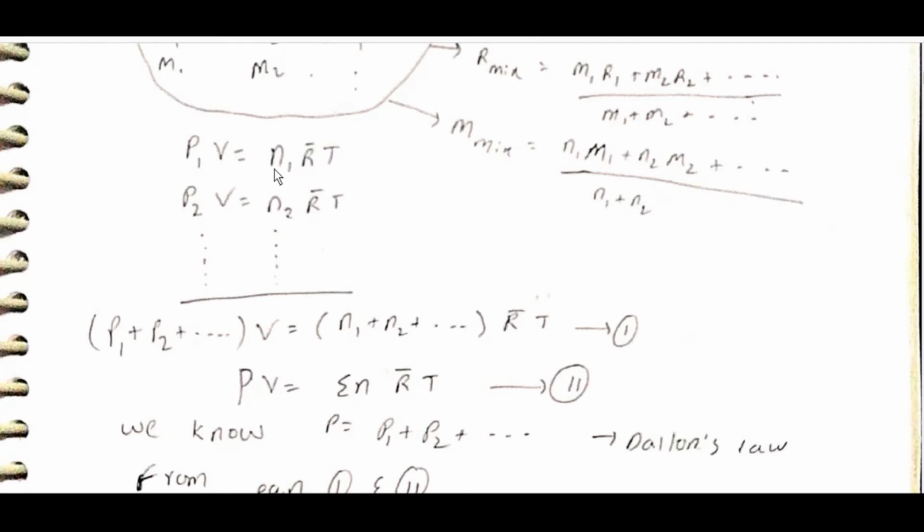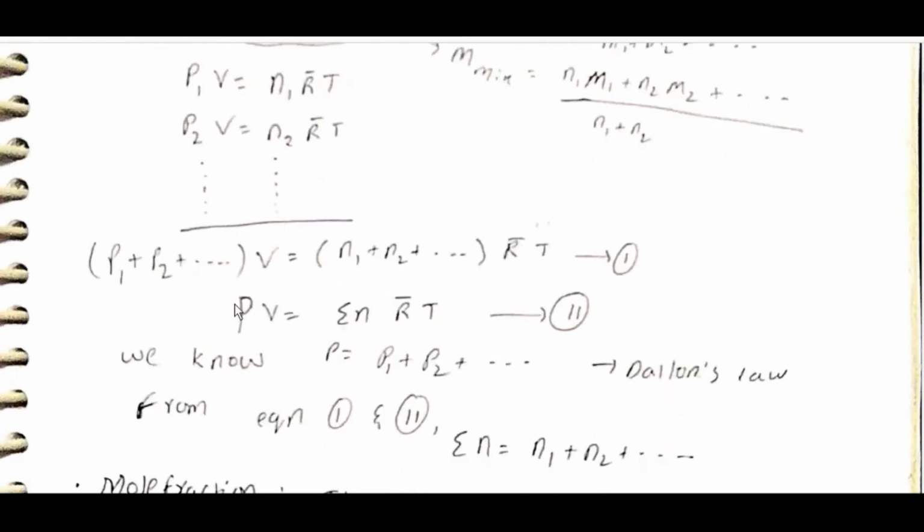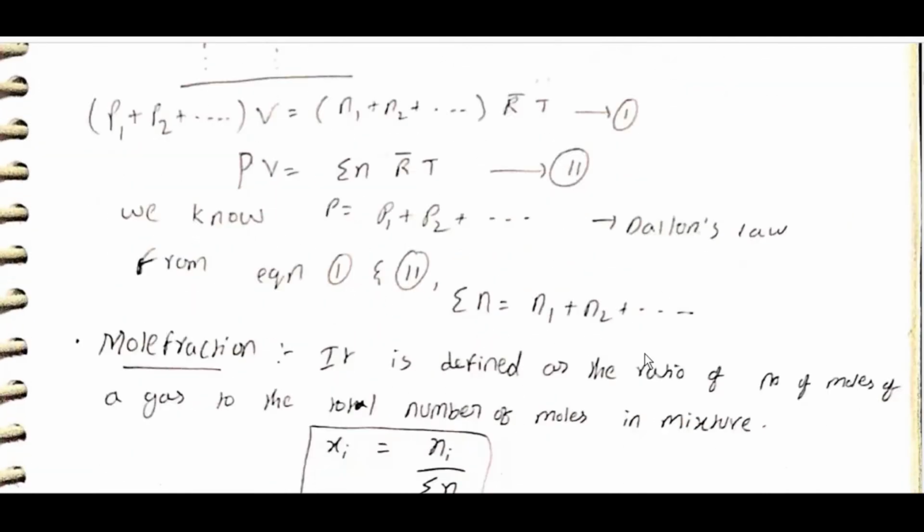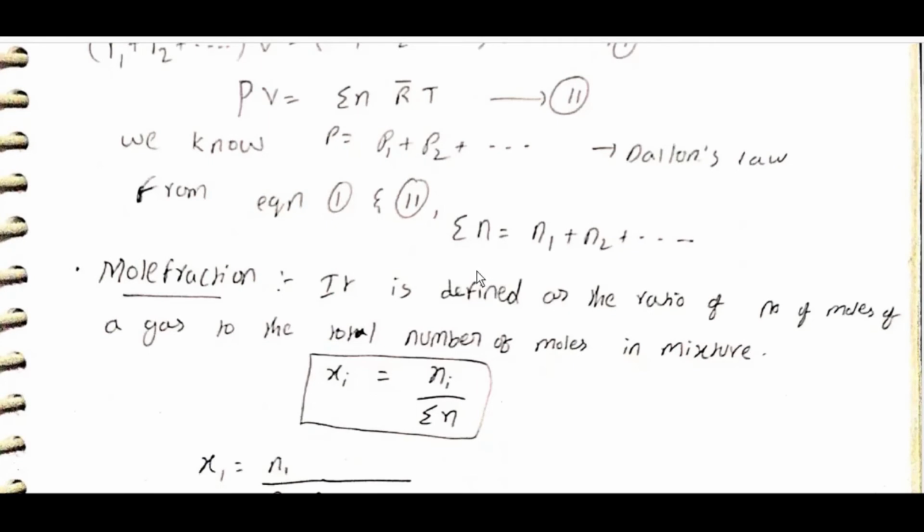P1V is equal to N1 R̄T, P2V is equal to N2 R̄T. (P1 plus P2 and so on) into V is equal to (N1 plus N2 and so on) into R̄T. PV is equal to ΣN R̄T. We know P is equal to P1 plus P2 and so on, which is Dalton's law. From equations 1 and 2, ΣN is equal to N1 plus N2 and so on.